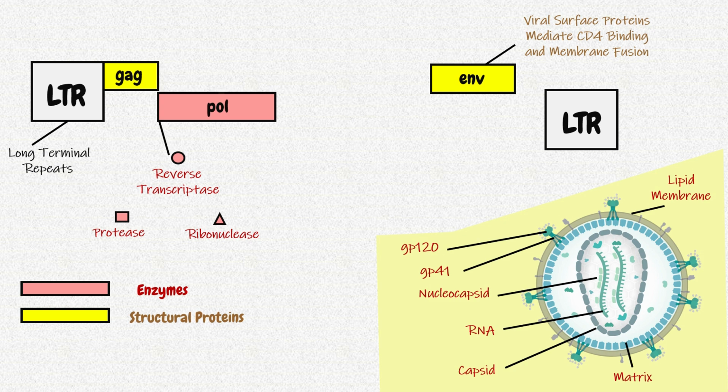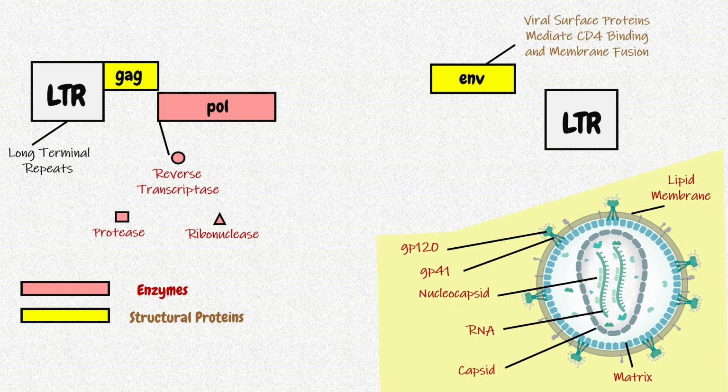TAT, REV, NEF, VIF, and VPU are genes unique to HIV, which can either enhance or inhibit viral synthesis. Several of these molecules also antagonize cellular defense systems. For example, NEF downregulates MHC class I, and hence helps the virus escape immune detection, while VIF blocks the enzyme APOBEC, which destroys the viral RNA.